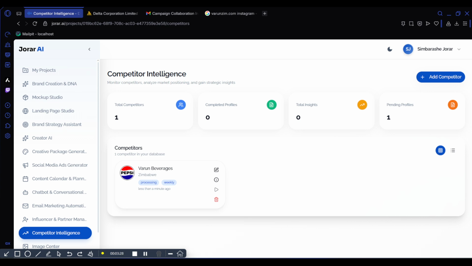This is interesting. Our brand DNA engine is so strong, guys. It's so intelligent that it will know everything there is about a company, everything about a brand, everything about a product. So this is where we have an edge over others. It might take some time, so I'm going to pause while it's doing what it's doing, then I'll come back when it's done.